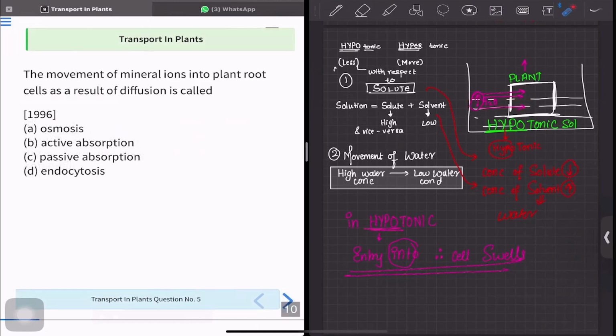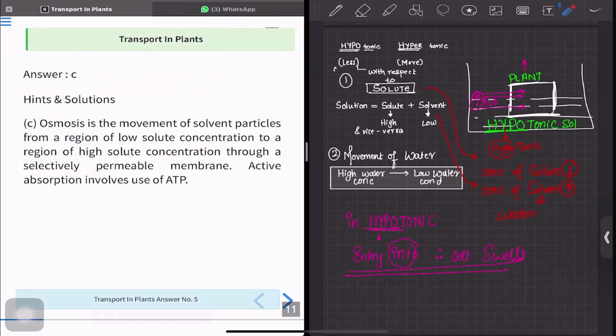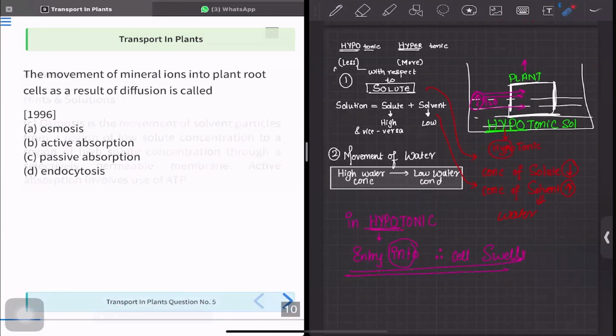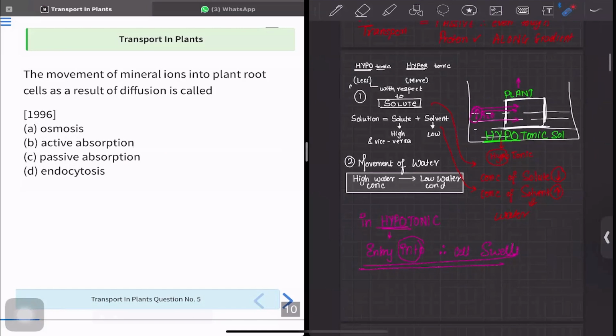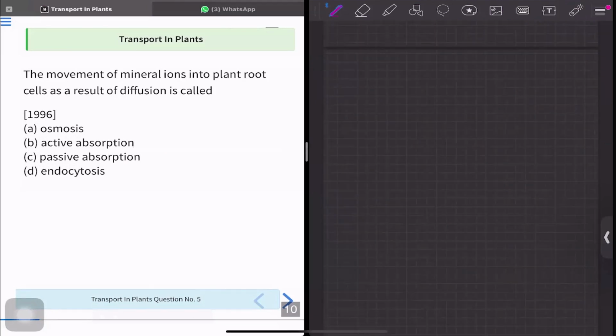Now let's move to question number 5. Question 5 says the movement of mineral ions in plant root as a result of diffusion. This is called as what? Now, the answer is C. What is that? It is osmosis. Now, let us try to understand that. It is very simple.